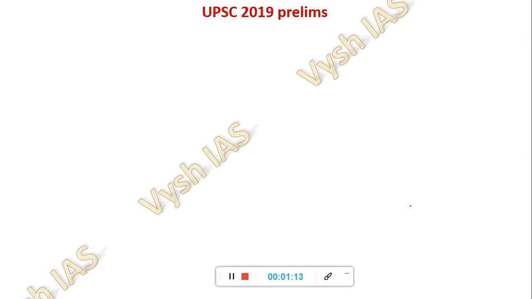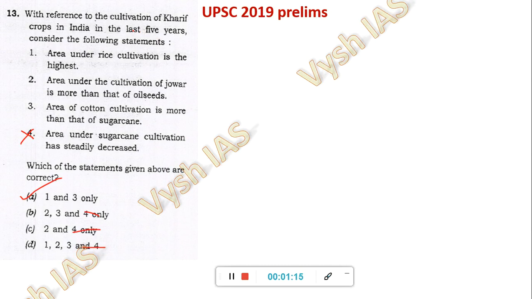Okay, so first question for 2019: with reference to the cultivation of kharif crops in India in the last 5 years, consider the following statements. Area under rice cultivation is the highest. Area under the cultivation of jowar is more than that of oilseed. Area of cotton cultivation is more than that of sugarcane. So they are giving something comparative.